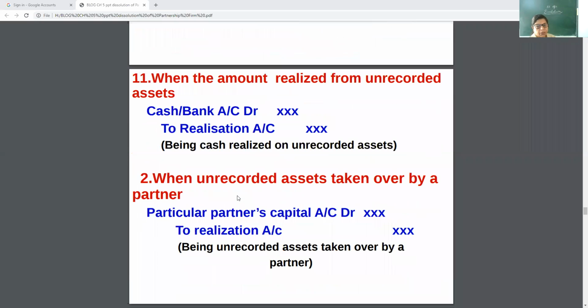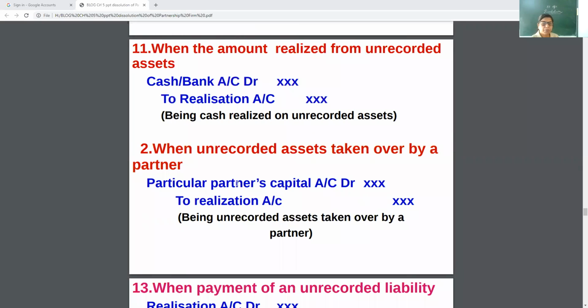Then next, my dear children, you should note it down carefully. Why? Because that question came in the CBSE exam, that the old furniture was realized. So in that case, when the amount is realized from an unrecorded asset, see, I told you that if the firm is going to wind up, they have to sell off all the assets.